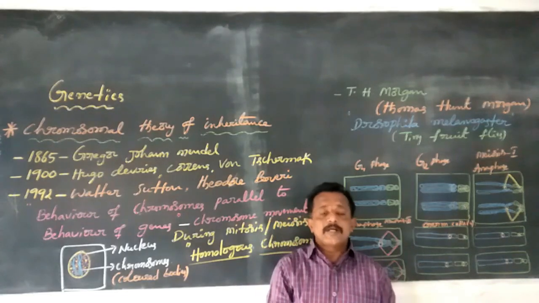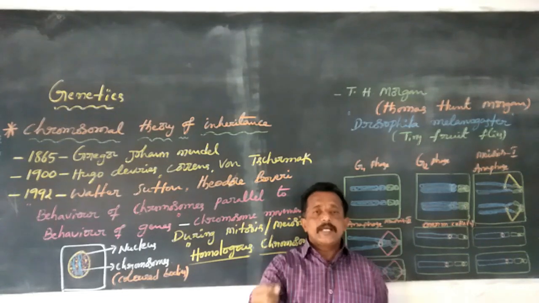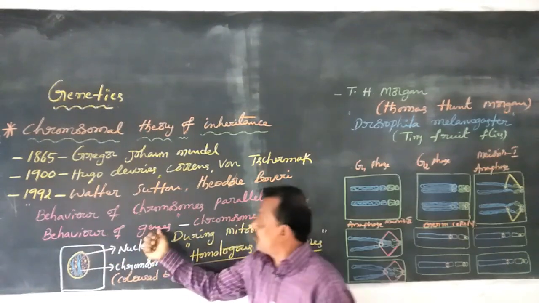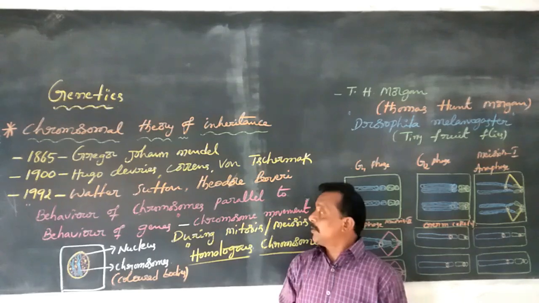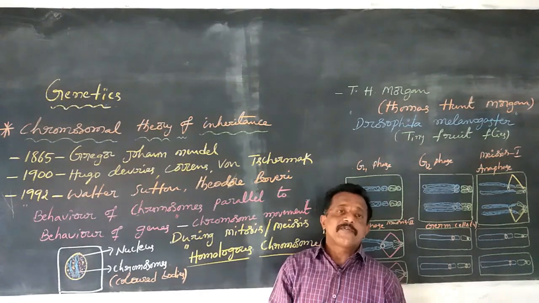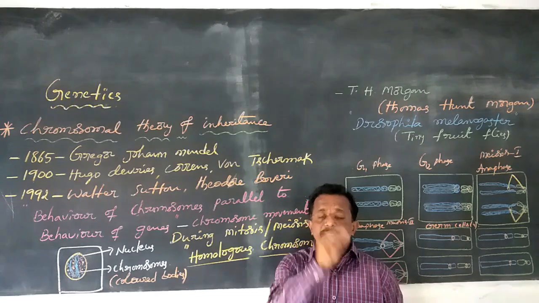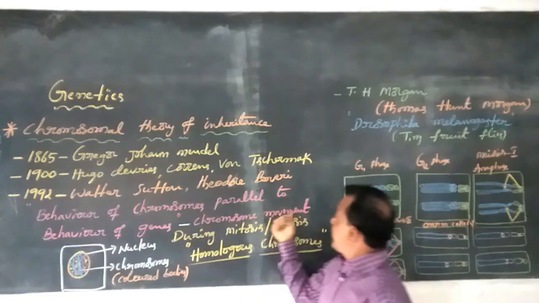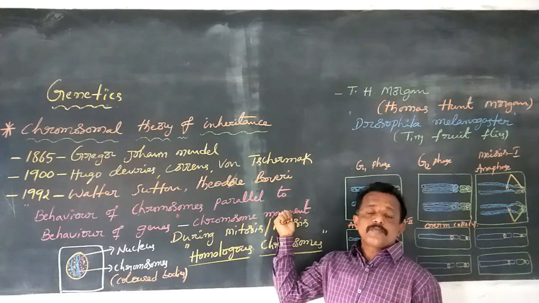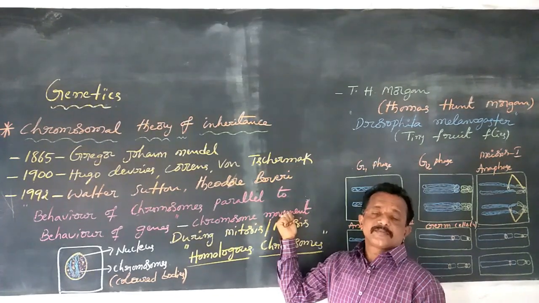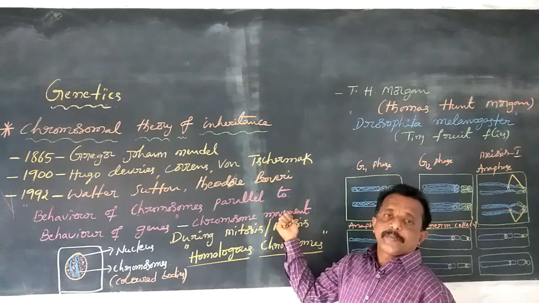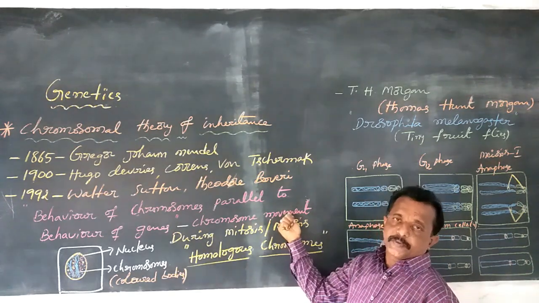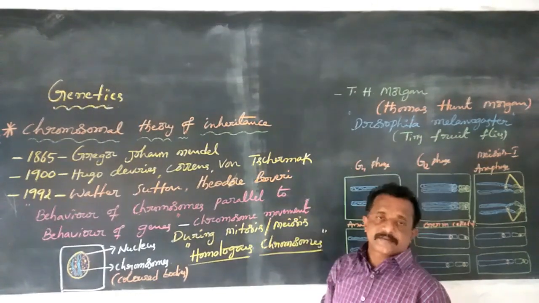The behavior of chromosomes is always parallel to the behavior of genes or factors predicted by Mendel, and they used chromosome movements in the principles of Mendelian inheritance.